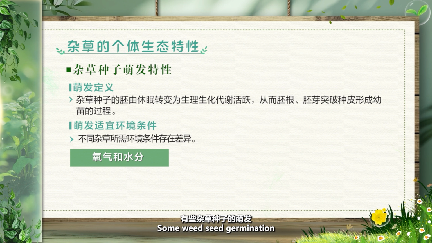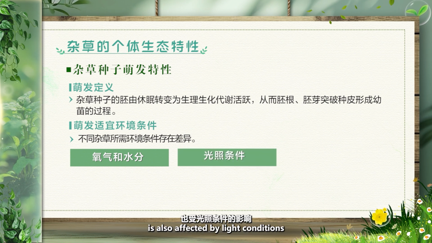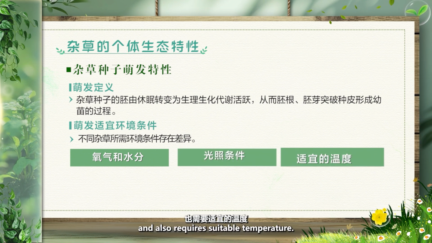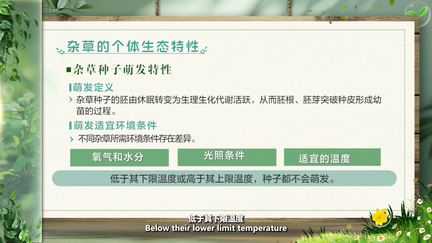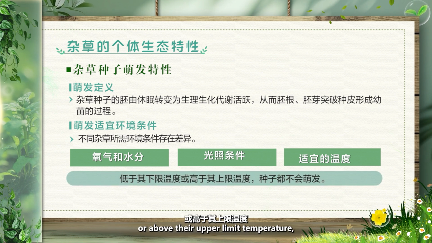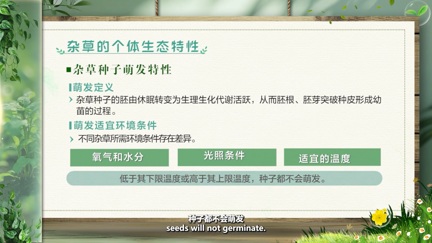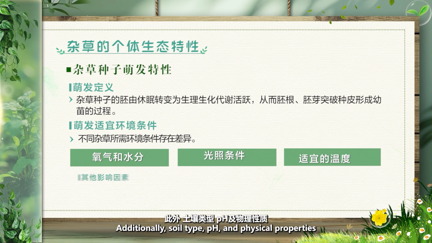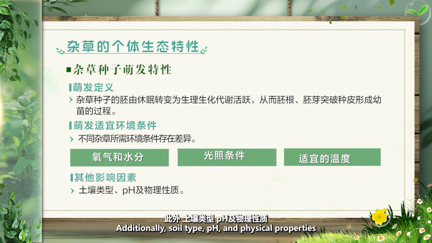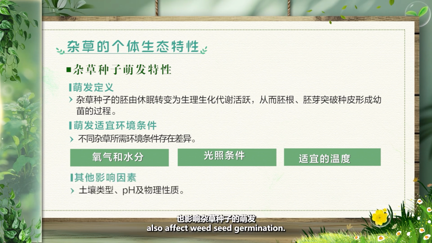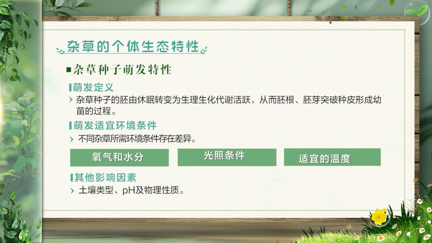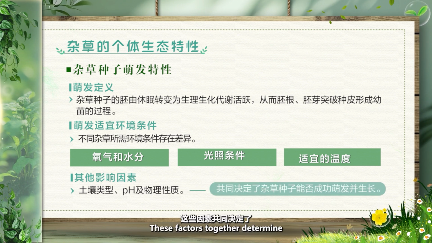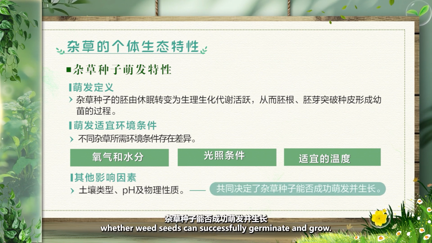Some weed seed germination is also affected by light conditions and also requires suitable temperature. Below their lower limit temperature or above their upper limit temperature, seeds will not germinate. Additionally, soil type, pH, and physical properties also affect weed seed germination. These factors together determine whether weed seeds can successfully germinate and grow.